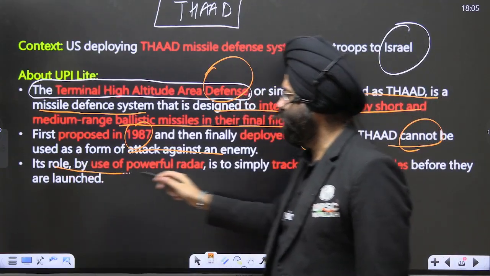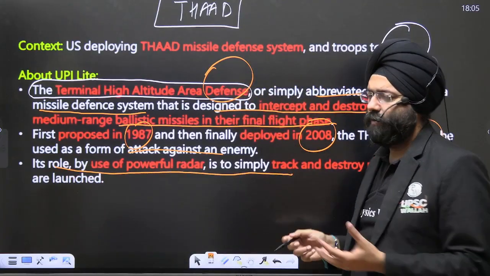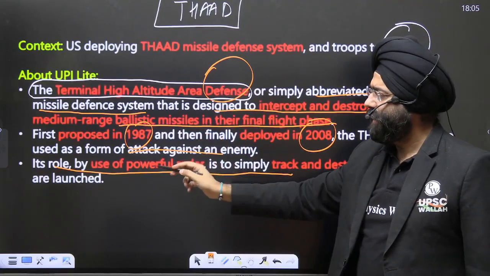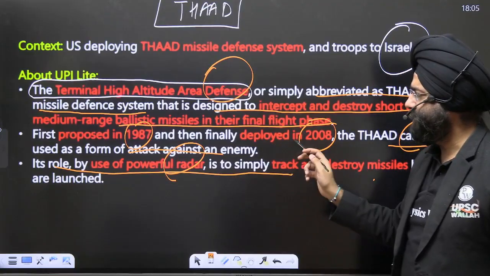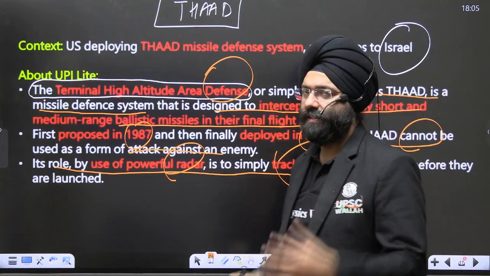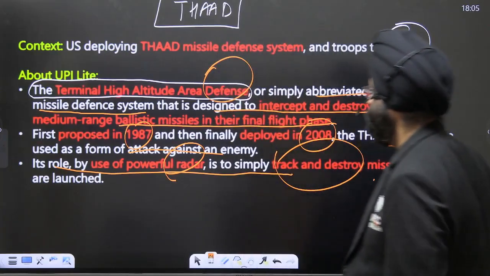Its role is played by a powerful radar. Obviously, with these powerful radars, what is marked in red are the important keywords. It is a powerful radar that basically sees, catches, tracks, and then destroys the missile. That is what THAAD is all about. As we move ahead, please see.